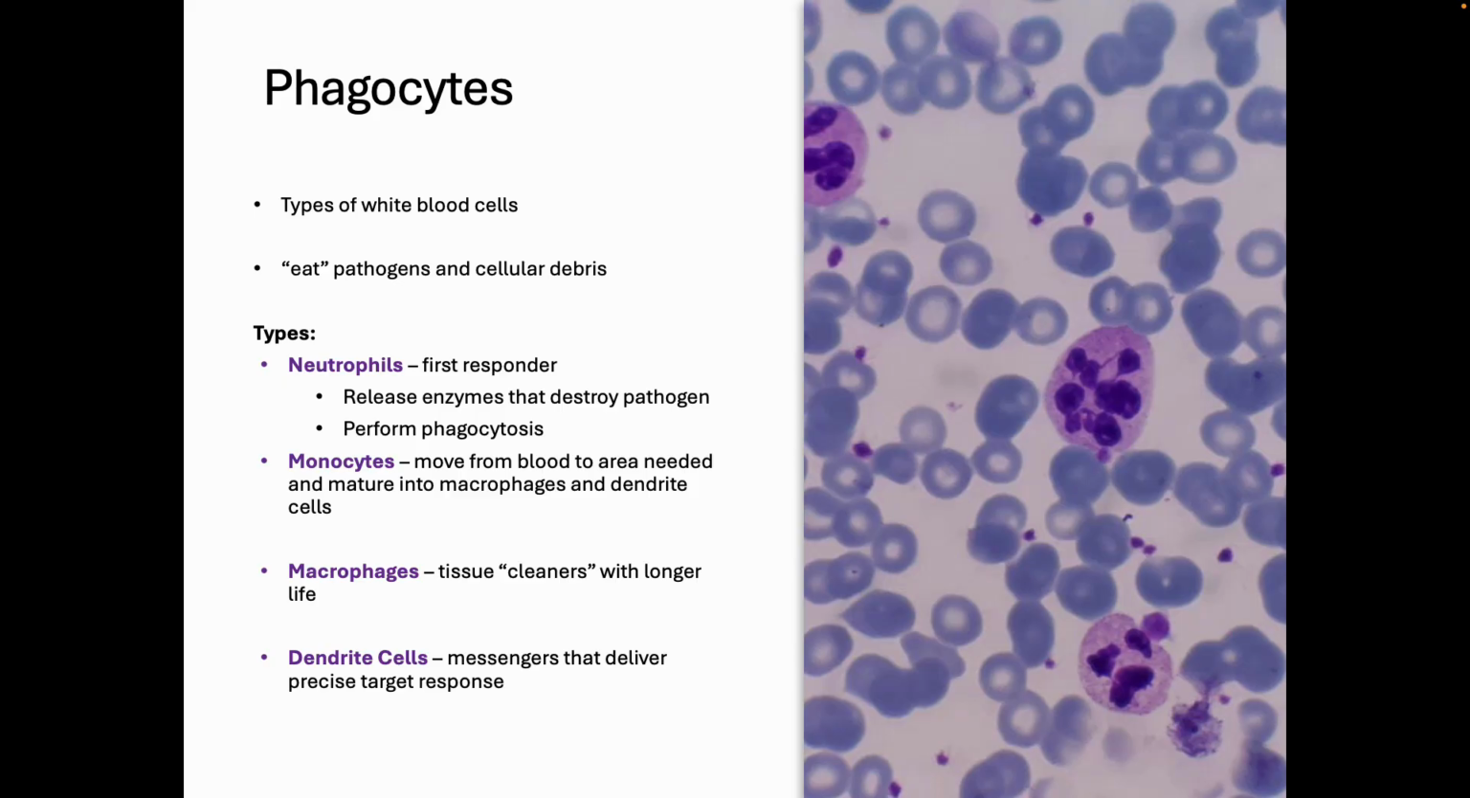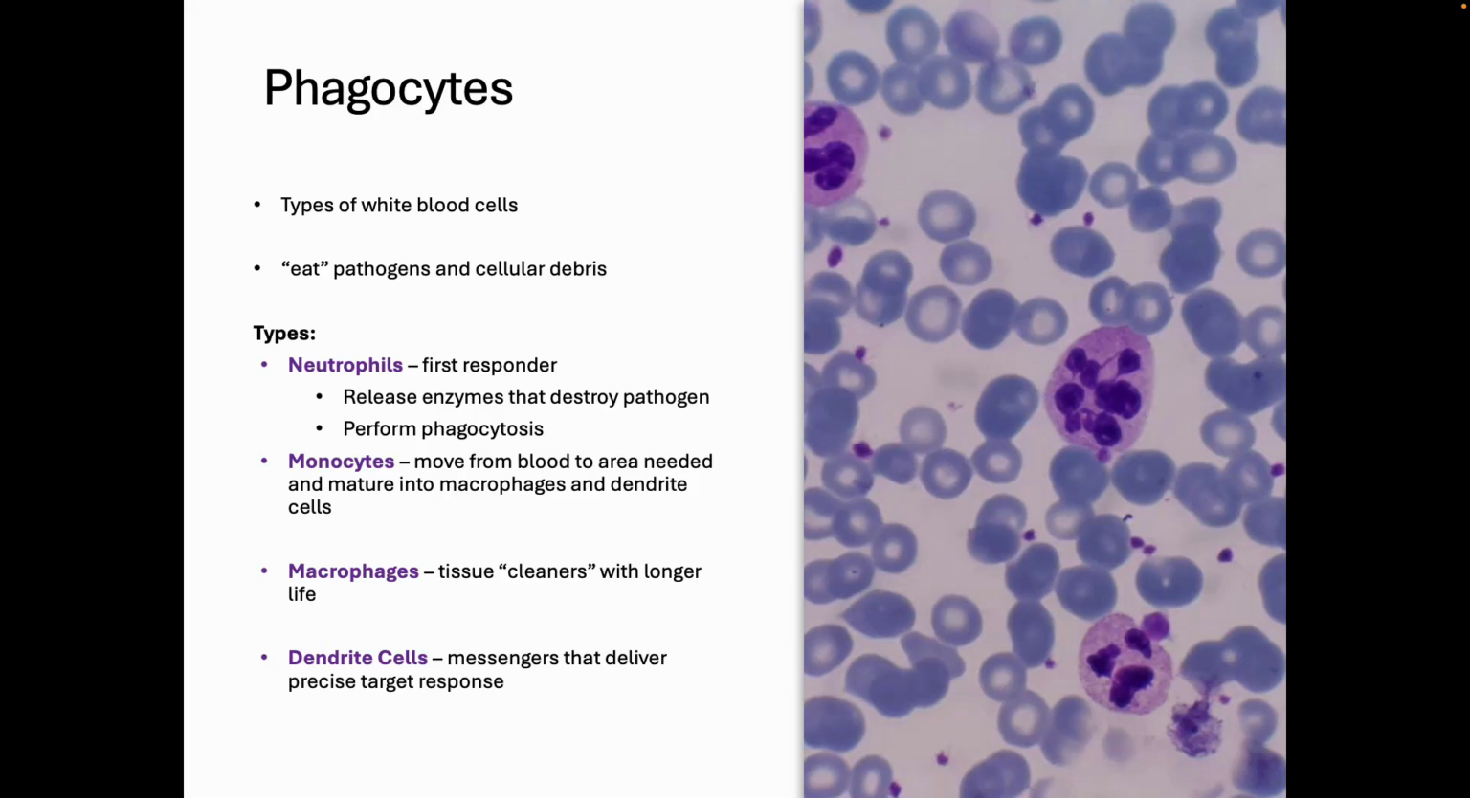So neutrophils, first responder. Monocytes are pulled from the blood, they mature and become macrophages or dendritic cells. The macrophages, phages with an S, are the cleaners, all right? And they tend to have a longer life than the dendritic cells. The dendritic cells are the messengers that deliver the precise response.